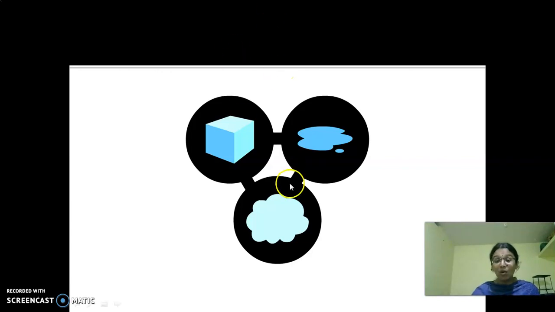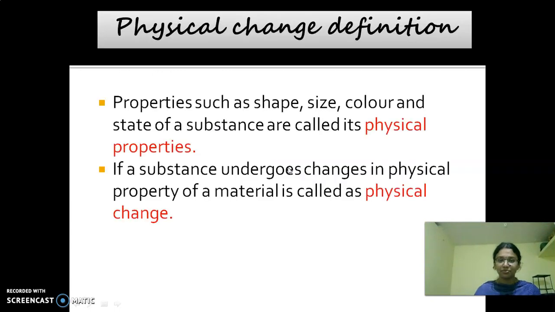Water is the only substance that can exist in all these 3 states. So ice is solid, then liquid water, and gaseous, that is vapor. This change is a physical change. There is no change in the chemical composition.